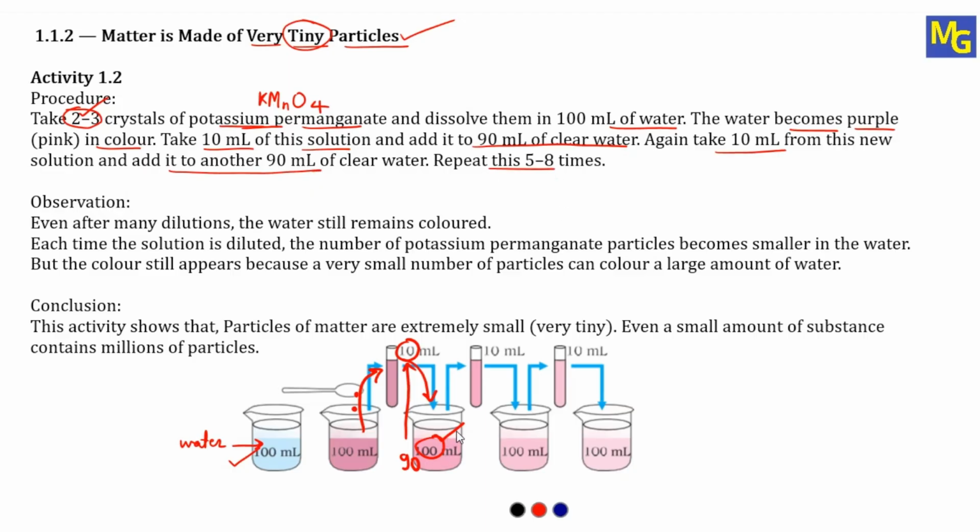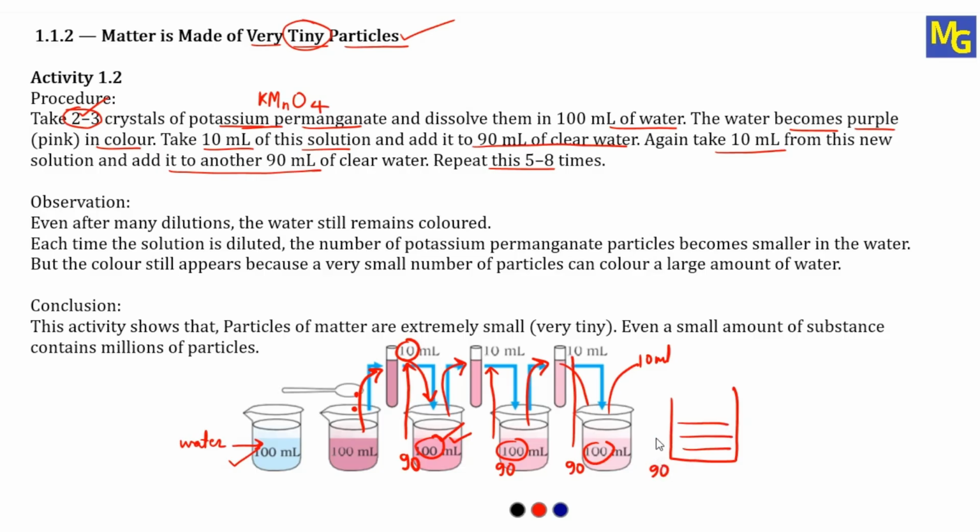Now this has become 100. From this again take 10 ml, add it to 90 ml, total becomes again 100. Again take 10 ml from this, add it to 90 ml of clear water, it becomes again 100 ml. From this again take 10 ml, add it to the next how much?